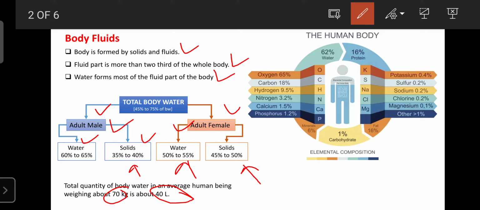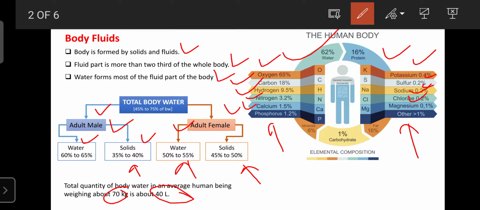So this is the typical composition of the human body. It consists of 62% water and 16% proteins, and our body also consists of oxygen, carbon, hydrogen, nitrogen, calcium, phosphorus, potassium, sulfur, sodium, chloride, magnesium, and many other substances.